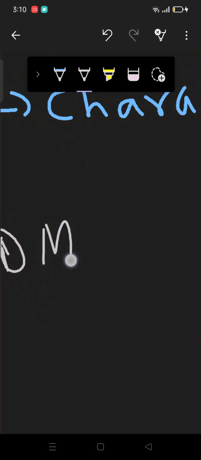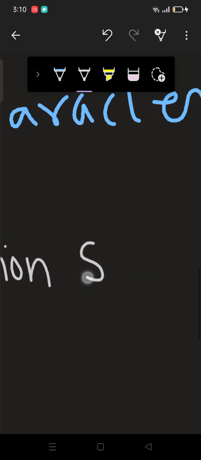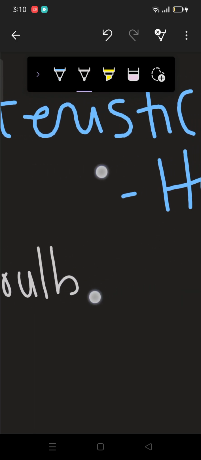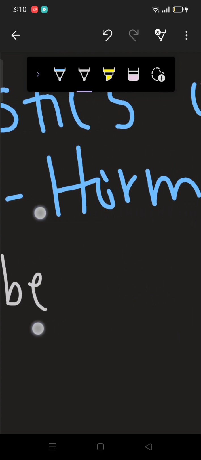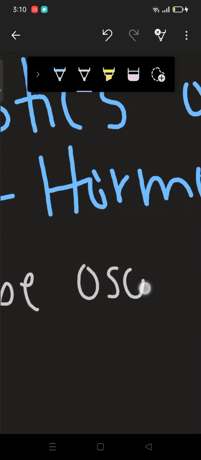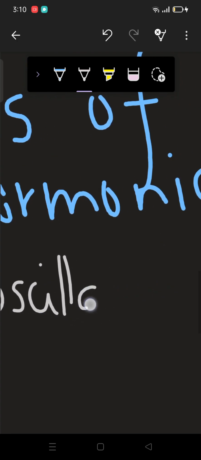So the motion should be oscillatory, right?